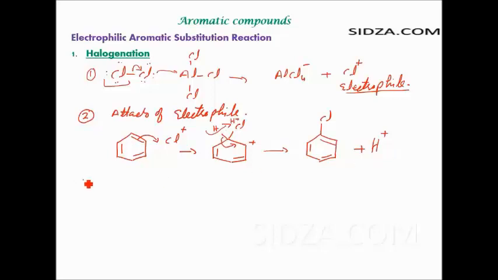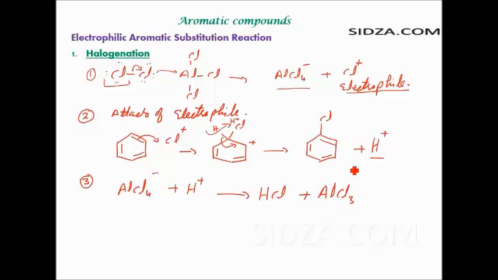We know the AlCl3 is a catalyst, and we have to regenerate the catalyst back. The third step is the regeneration of the catalyst. How is that possible? The AlCl4 negative that was formed in the first step now reacts with the H plus ion over here, and it forms HCl plus AlCl3. So this is the catalyst back.